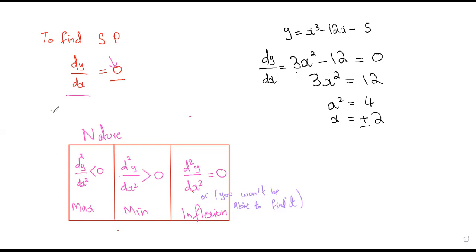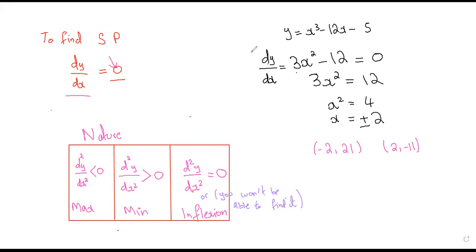Minus 21. For which x coordinate? For plus 2. I think that's for -2, okay? Okay, so the points are -2 and 21. And the other point is 2 and -11. Yes, okay. These are the points.